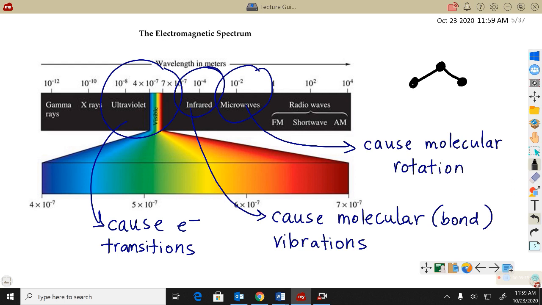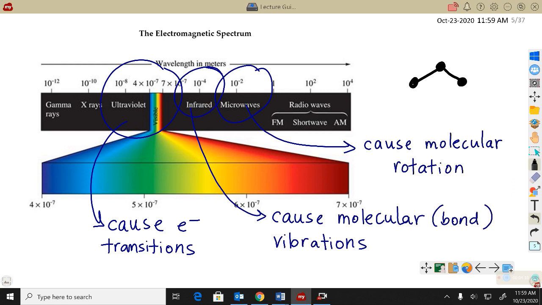Obviously as the bonds get stronger, it's going to require more energy to break the bond. But here in the infrared part of the spectrum, and infrared and beyond, we're finally starting to make changes to the molecule that could lead to bonds being broken. And that's a pretty drastic change. So here AP is going to talk about molecules and bonds vibrating, which is true.